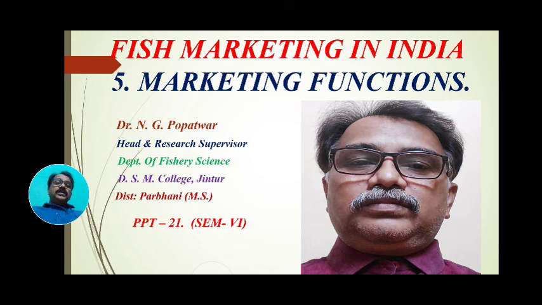During the last period we studied the fourth point, that is the distribution channel. In this distribution channel, we look at the route by which fish and fish products can be distributed from producer to consumer, or from the production point to the consumer's point.